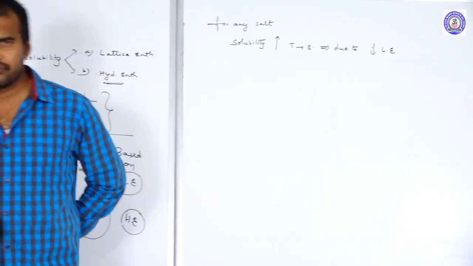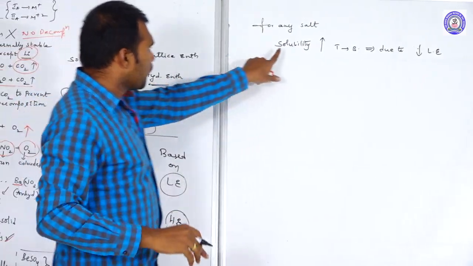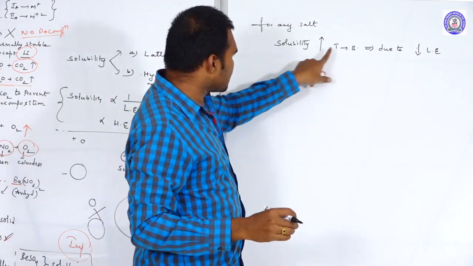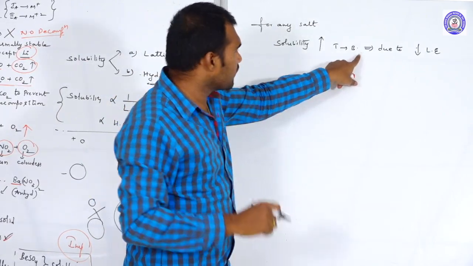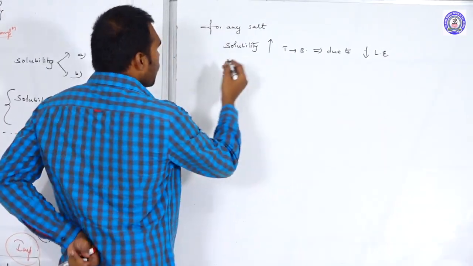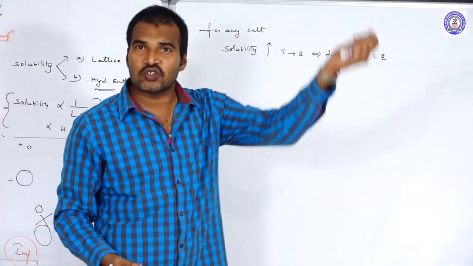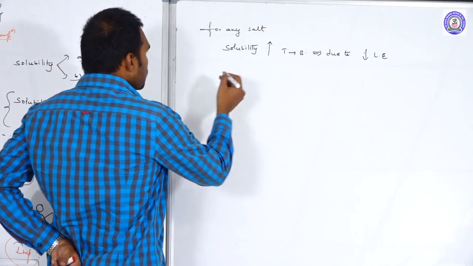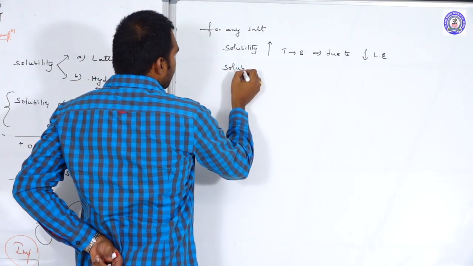You can remember it like this. For any salt, if the solubility is increasing from top to bottom, what is the reason behind that? Due to the decrease in the lattice enthalpy. Why? Because if the lattice enthalpy decreases, what happens? The solubility increases.